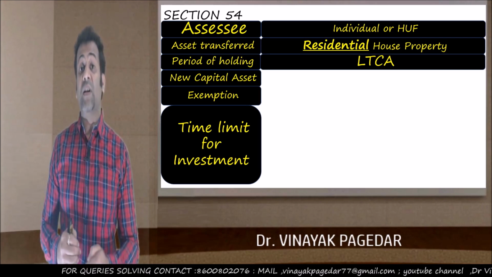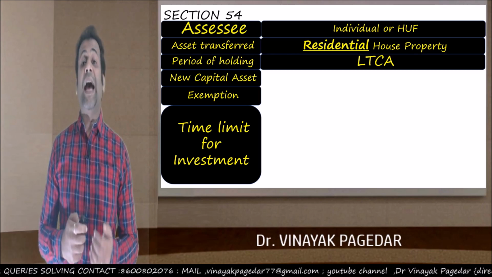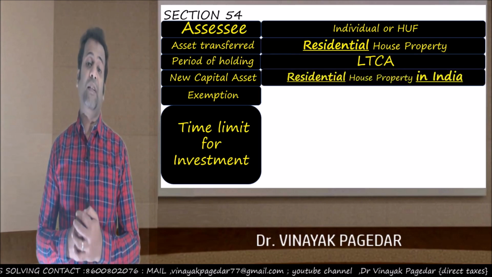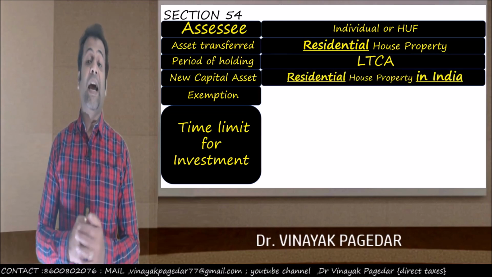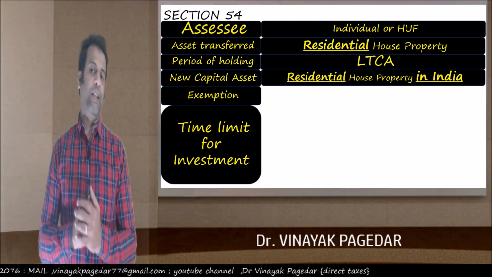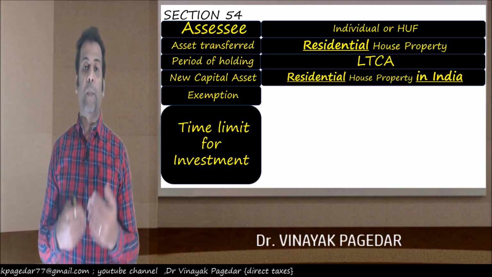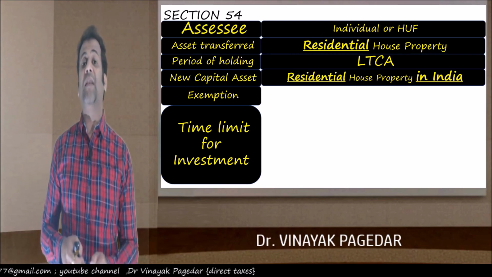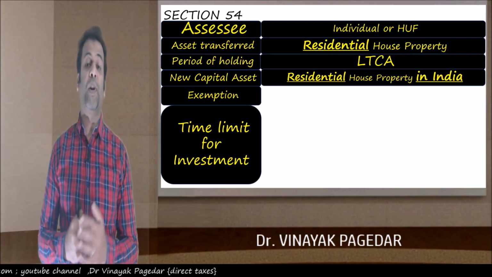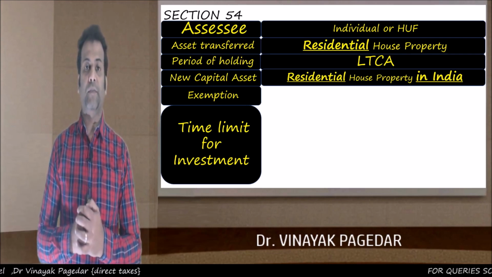The residential house property is transferred, there's some capital gain generated, and that has to be invested in a new capital asset, and the new capital asset should also be a residential house property. So today if I transfer a residential house property, as we had seen in the example, and invest in a new residential house property, I get the exemption of section 54.